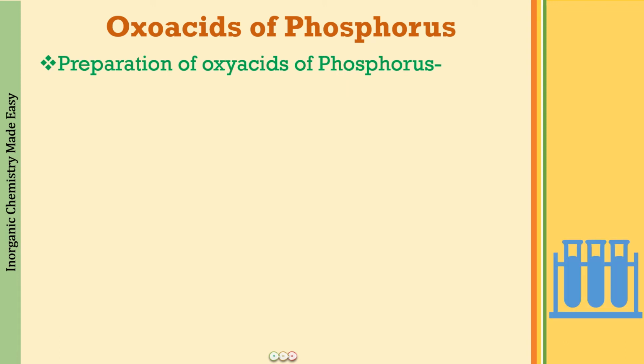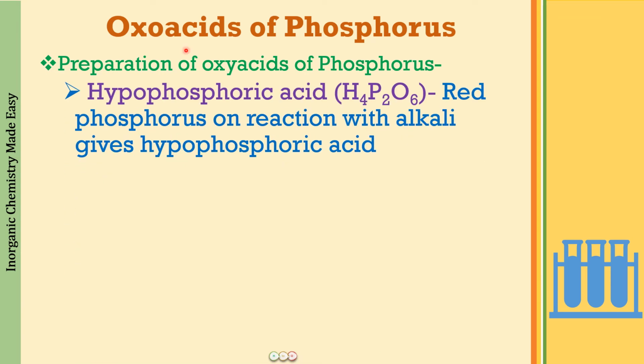Along with hypophosphorus acid, let us do hypophosphoric acid also. Hypophosphoric acid is H4P2O6. How did we obtain it? I hope you all remember: pyrophosphoric acid minus 1 oxygen gave us hypophosphoric acid. So H4P2O6 is obtained from red phosphorus on reaction with an alkali. Okay, so white is hypophosphorus and red is hypophosphoric. This is what you have to remember.